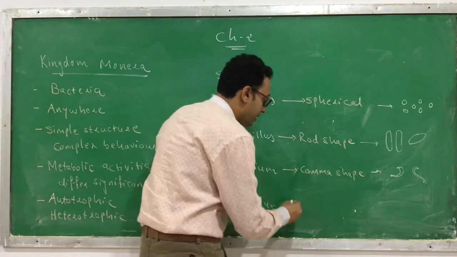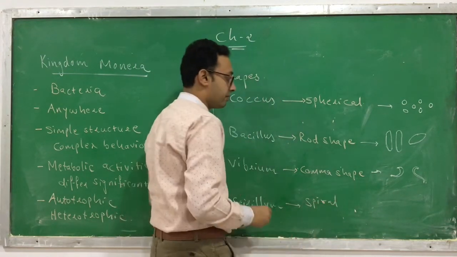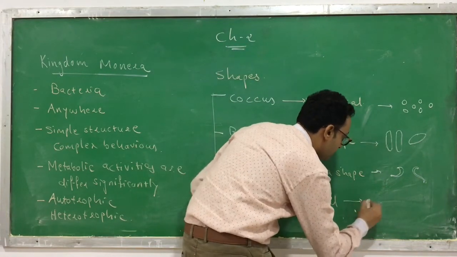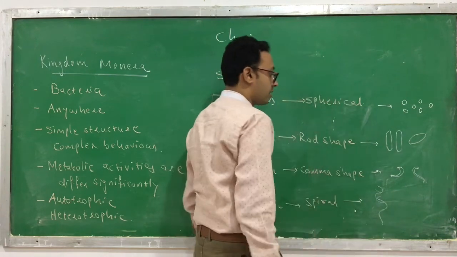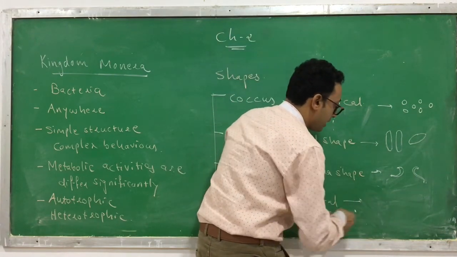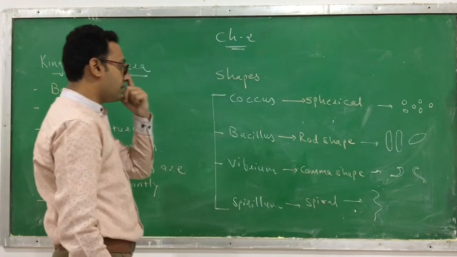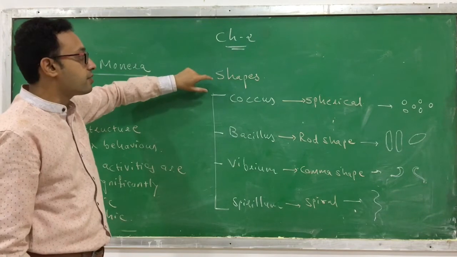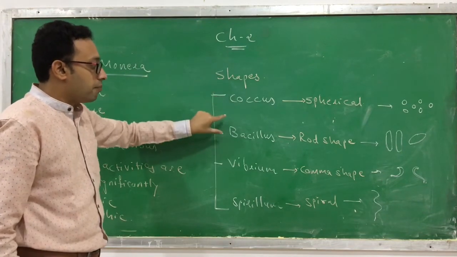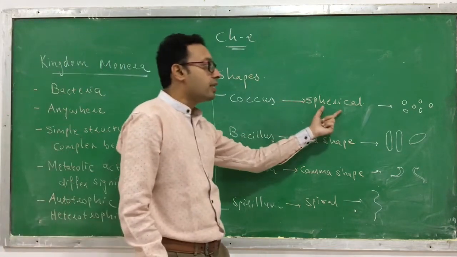Next is Spirillum. That means it has a spiral shape. They have such kind of shapes. Since it is just unicellular, I am showing just one spiral shape. This kind of a bacteria you can find. So these are the different shapes of a bacteria. Remember, how many different shapes? Coccus, Bacillus, Vibrio, Spirillum.